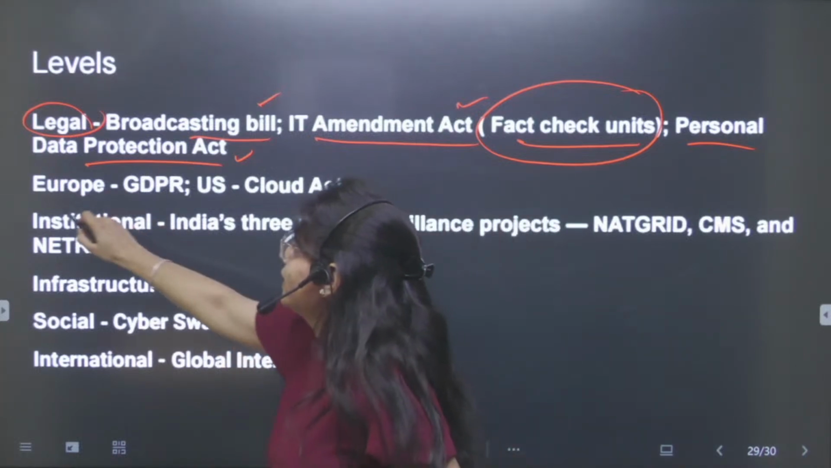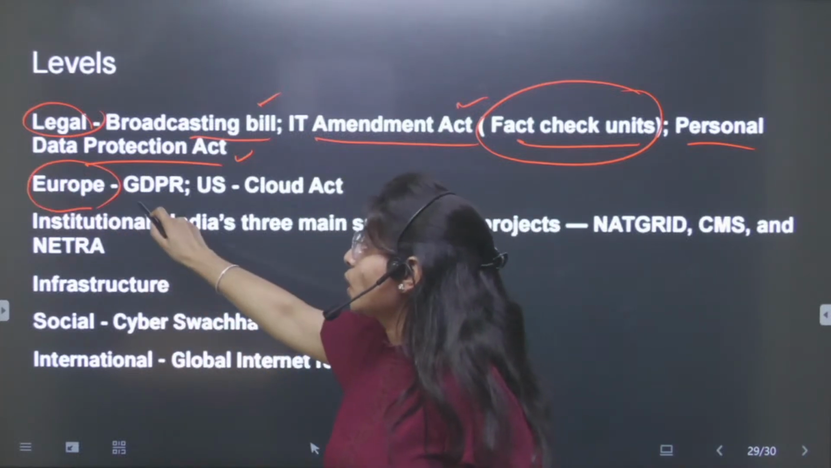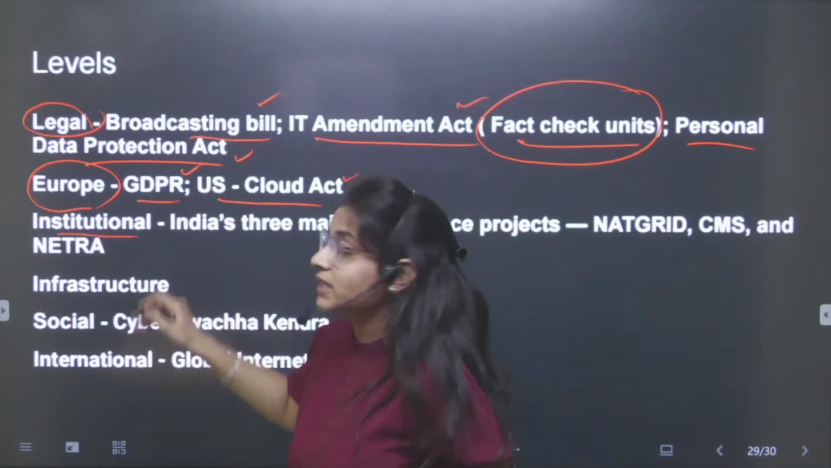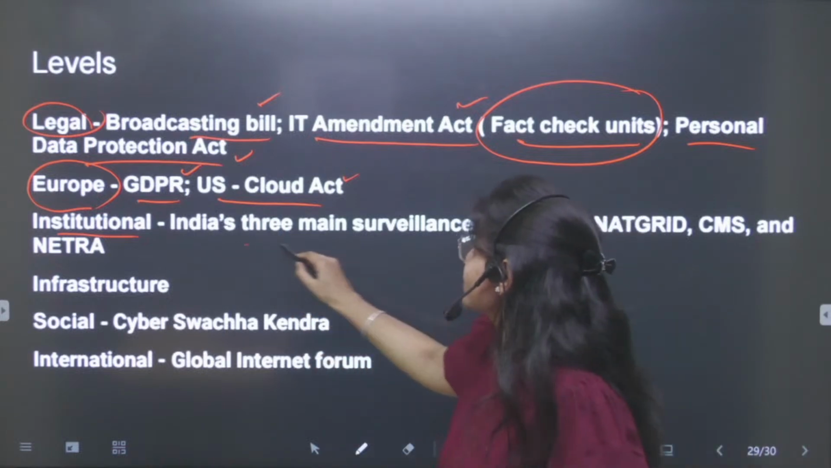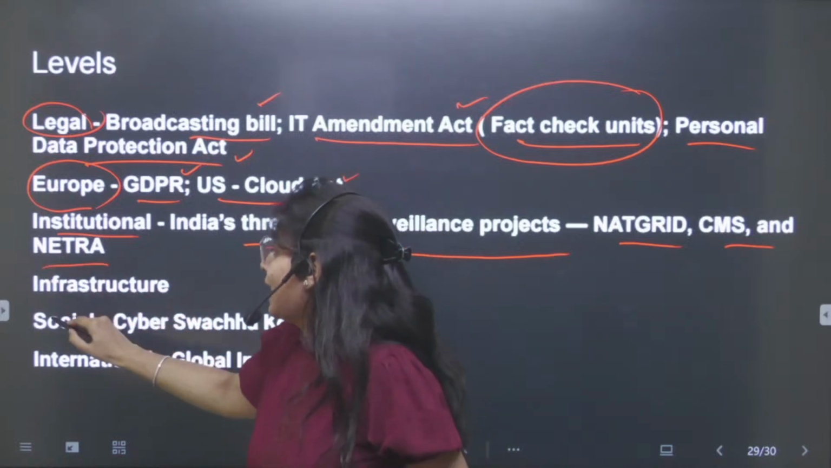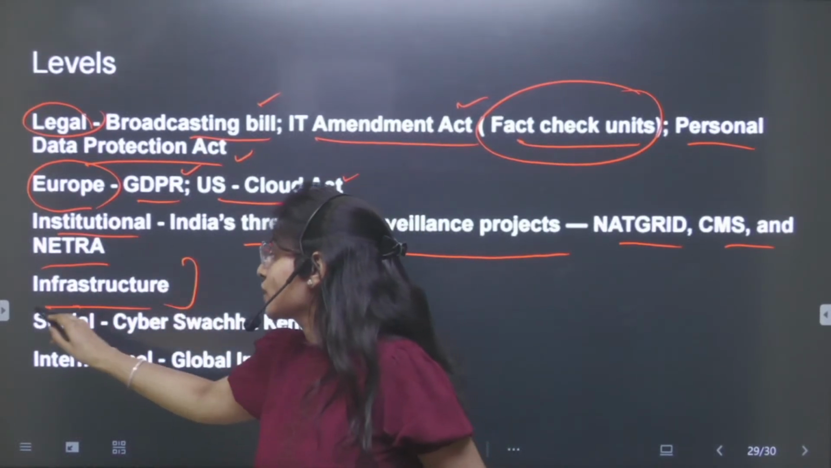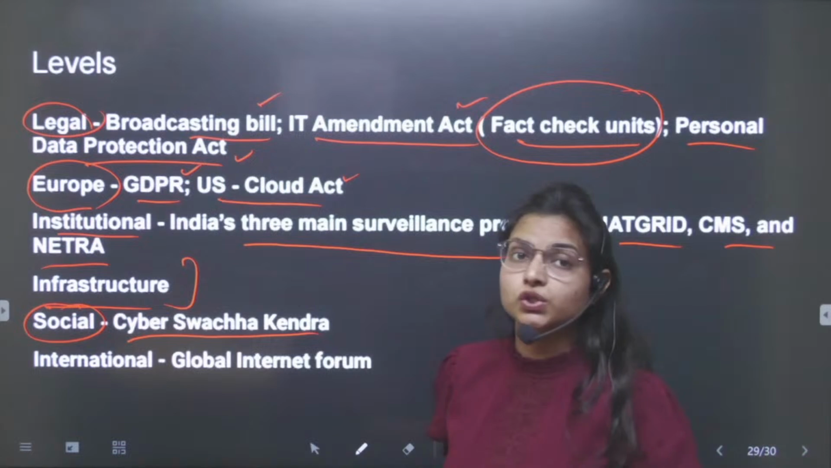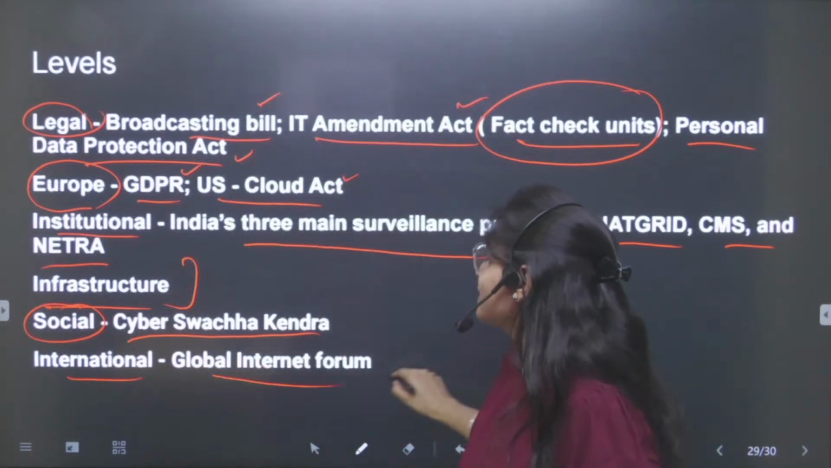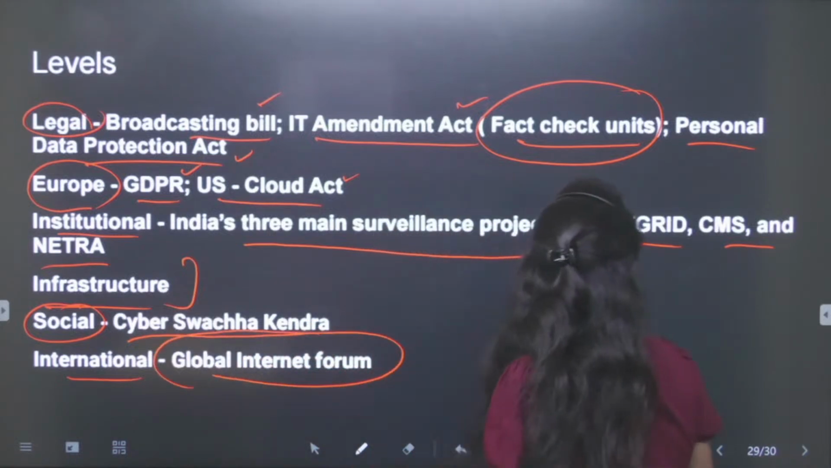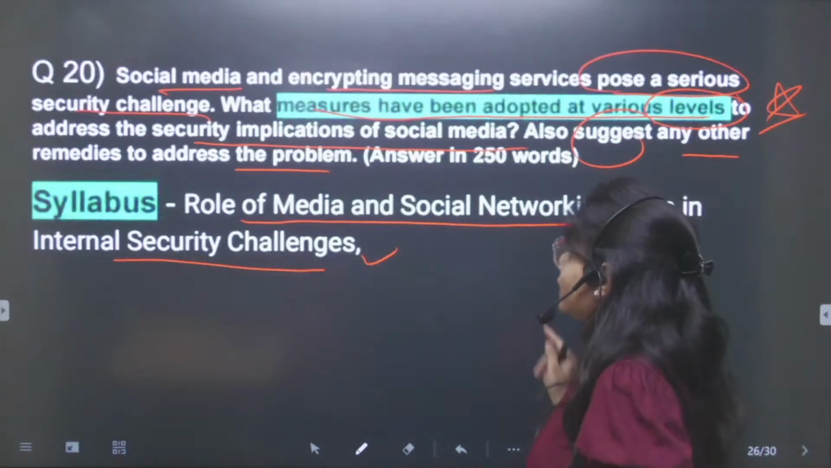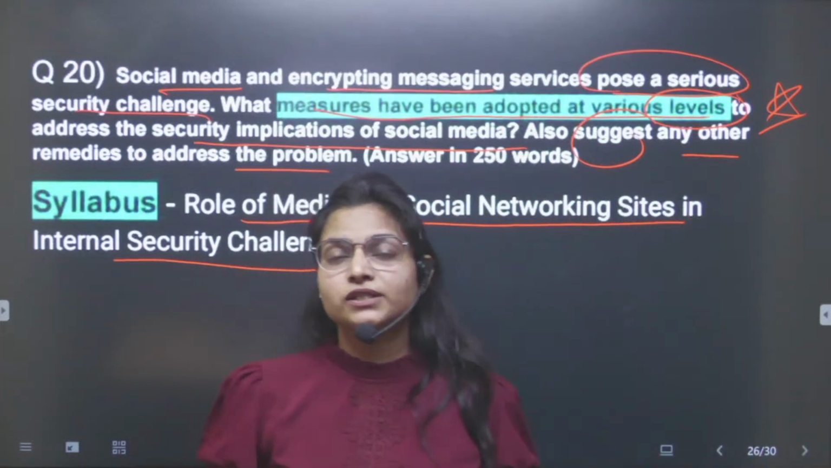Now, international developments were also there, like Europe's GDPR and the Cloud Act of the US. There was an institutional step: India's three main surveillance projects, NatGrid, CMS and Netra, and some infrastructure projects, along with the Social Media Communication Hub, and internationally we had the Global Internet Forum. This way you can mention the levels. This question again can be related to current affairs.